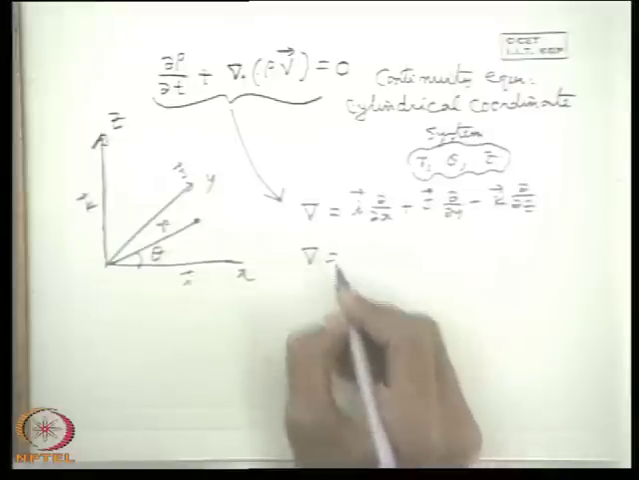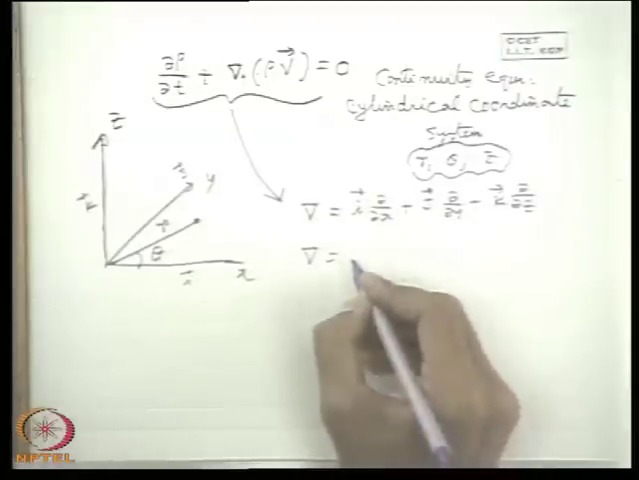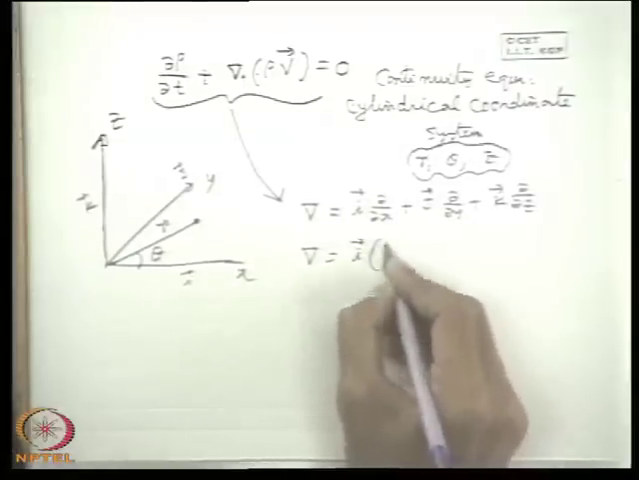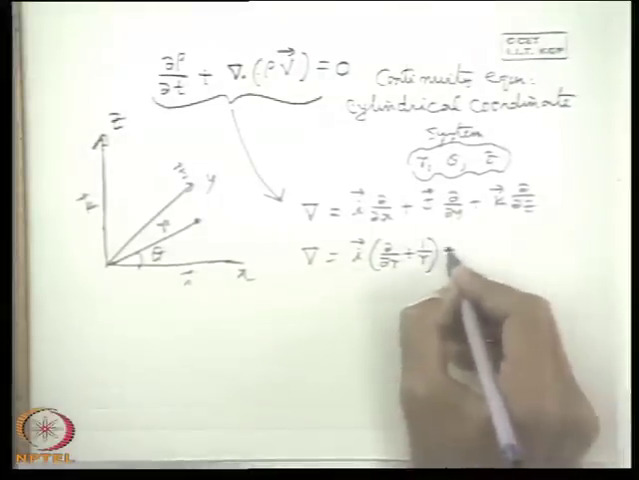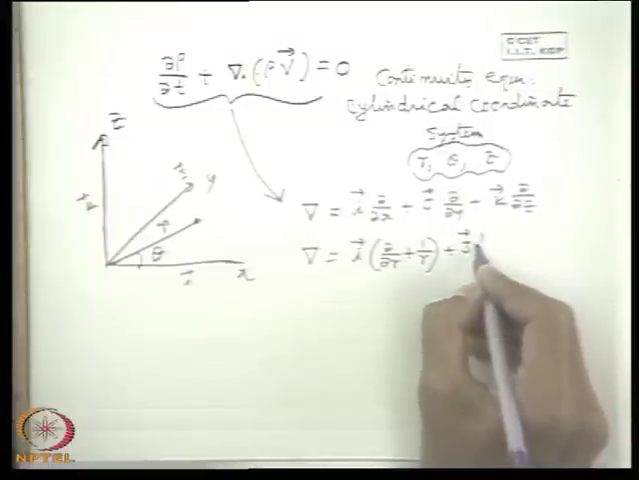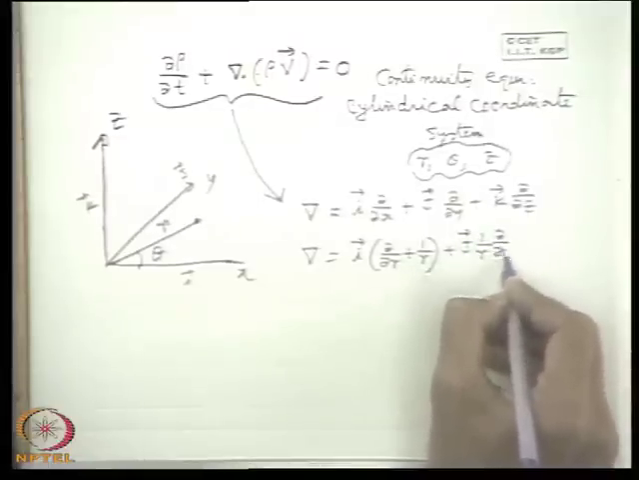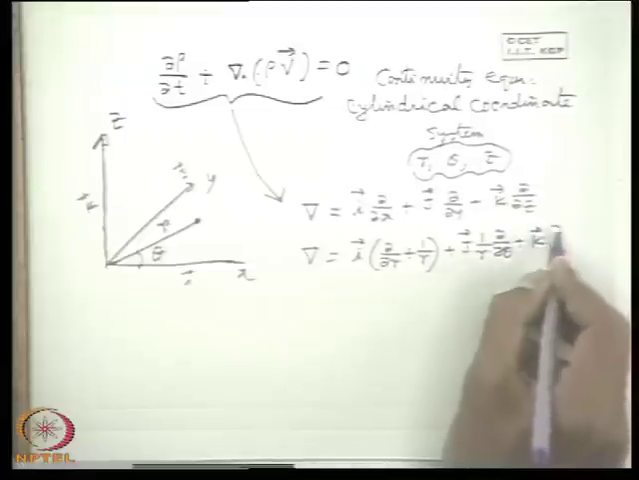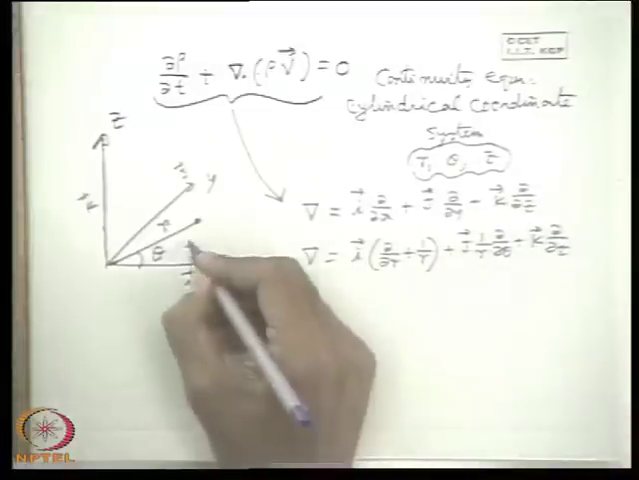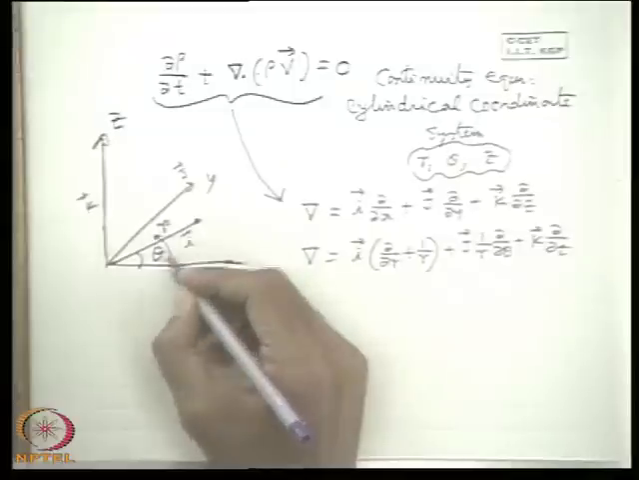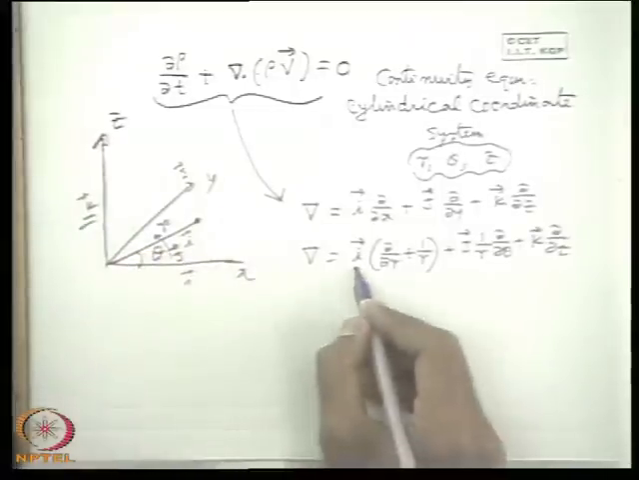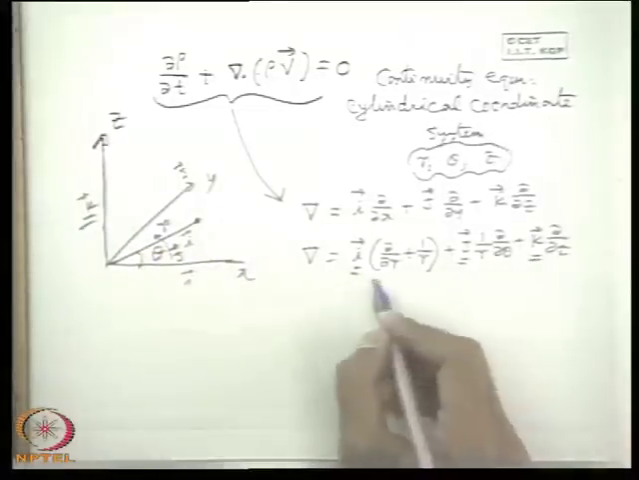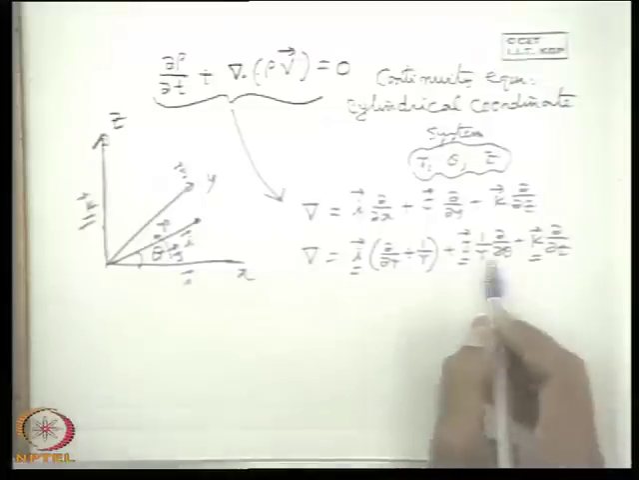Similarly, in the cylindrical coordinate system, this will be i ∂/∂r plus j (1/r) ∂/∂θ plus k ∂/∂z, where i, j, k are the unit vectors along r, along the theta direction, and along the z direction, which remains as it is. So if you define i, j, k as the unit vectors along the coordinate directions r, theta and z, then this is the operator.